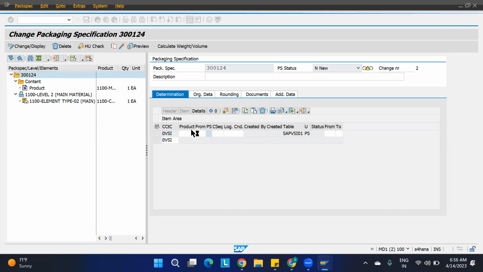What are the different things required for us? We require the product and the ship from party, and only these two things are available. We have maintained the 0 IBD, and we have already checked where these things are maintained. So I'm going to enter the product 1100. Mat 1 is my product. Ship from.